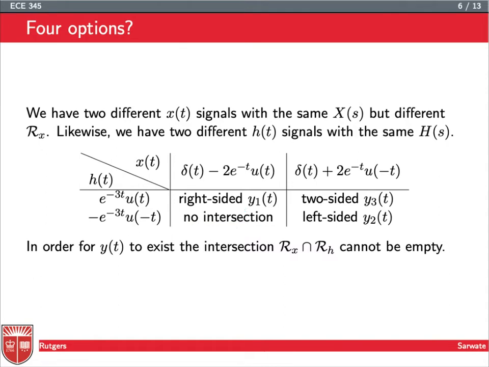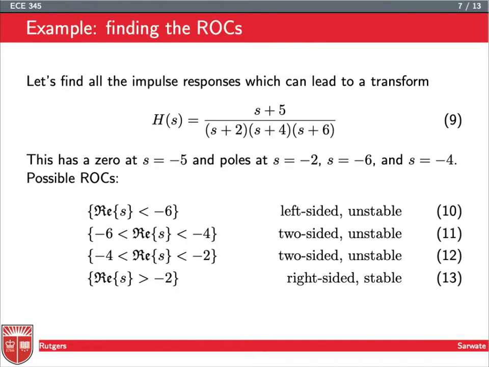Whereas the others, we can get a right-sided, a two-sided, and a left-sided signal from the previous slide if we do the corresponding convolution. Right, so in order for y of t to exist, the intersection of the regions of convergence cannot be empty. So let's find all the impulse responses which can lead to a given transform, using our knowledge of right and left-sidedness, or causality, anti-causality, and stability. Let's see if we can understand this.